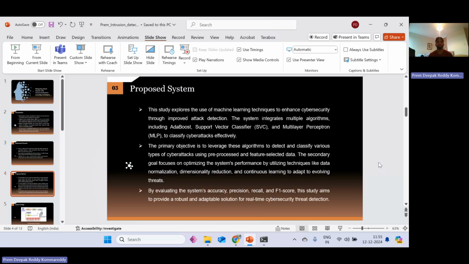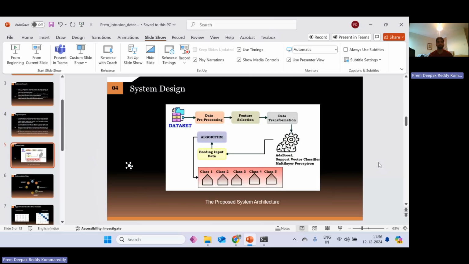Coming to the proposed system, we are using advanced machine learning techniques to enhance cybersecurity and improve attack detection. The system integrates the MLP, including AdaBoost and support vector classifier, to classify cyber attacks effectively, evaluating the system's accuracy, precision, and F1 score. It also provides a robust solution for real time.